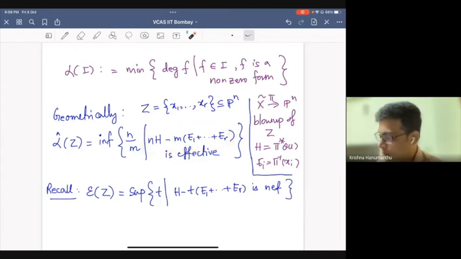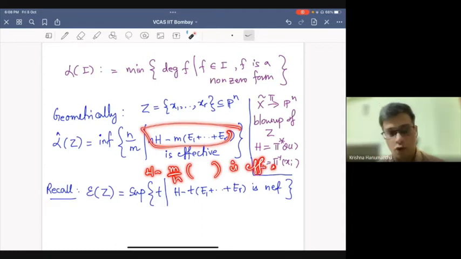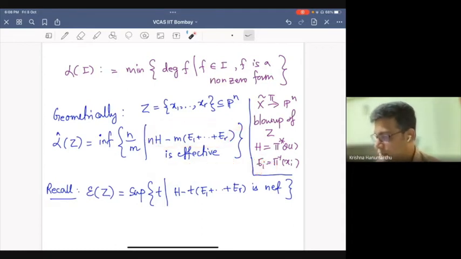You want some interaction between the effective cone and the nef cone of the blow-up. You can replace this by nH; this is effective if and only if H minus m/n is effective. In the rational cone these are equivalent statements. So it is really asking for something being nef and something being effective.